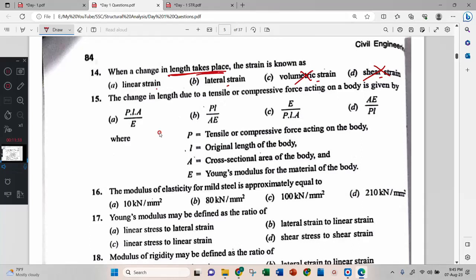Linear strain, because lateral strain is perpendicular to the direction, but this is linear. Another name for linear strain is longitudinal strain.